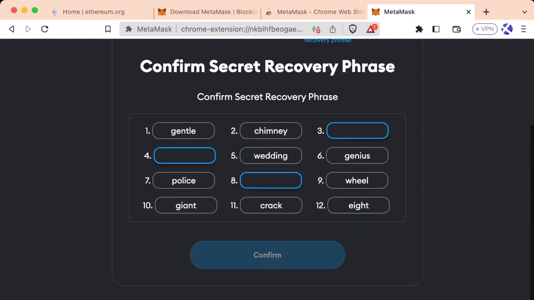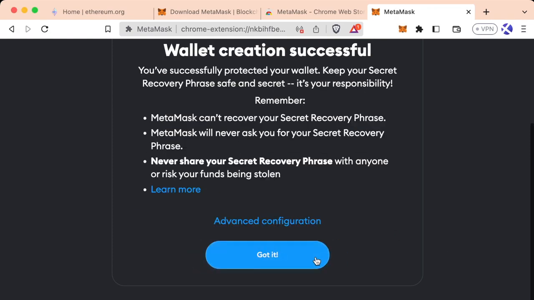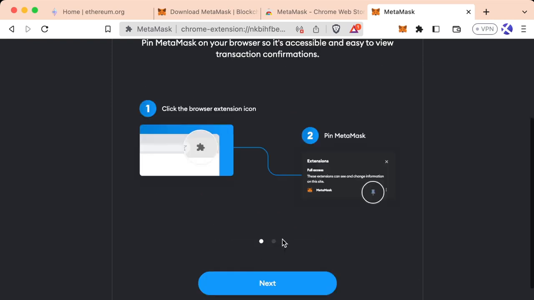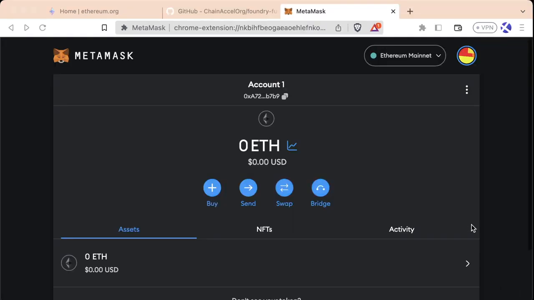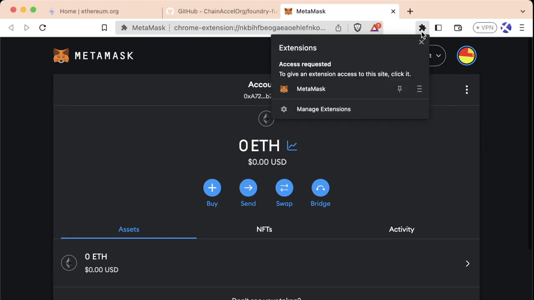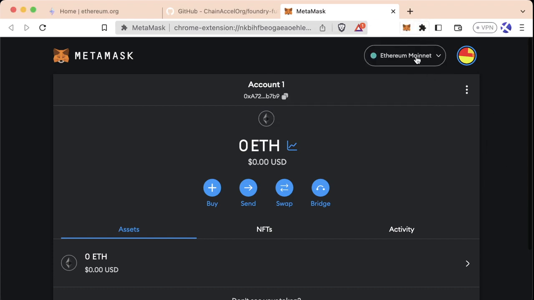Now we need to confirm by adding our seed phrase back in. We can go ahead and hit confirm, and we now have created our wallet. Let's go ahead and select got it. Awesome. Now we can see the interface of our MetaMask full screen. And depending on your browser, what you can normally do is hit this little puzzle piece on your browser and select this pin button. So now we can pin our MetaMask into the top of our browser.